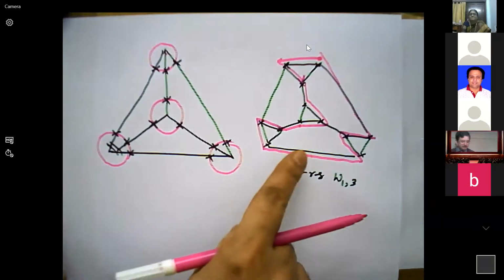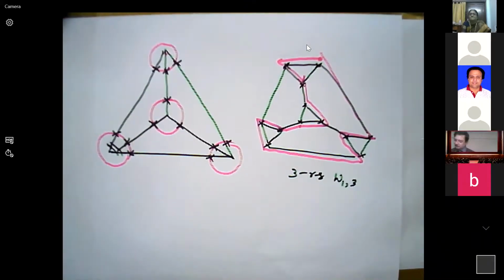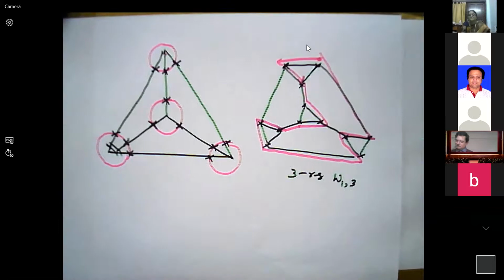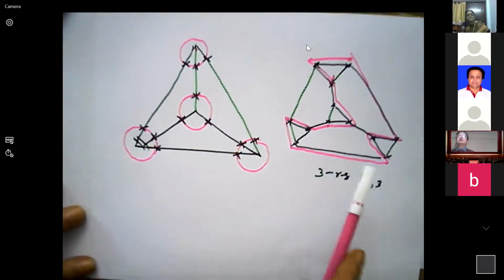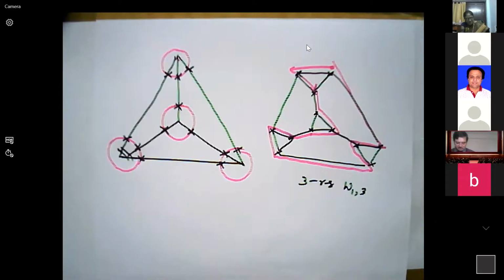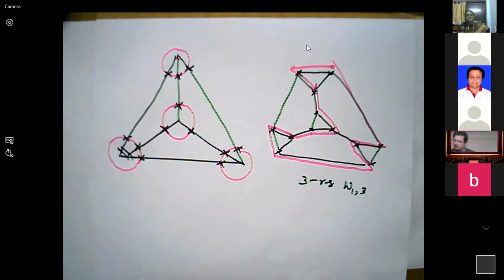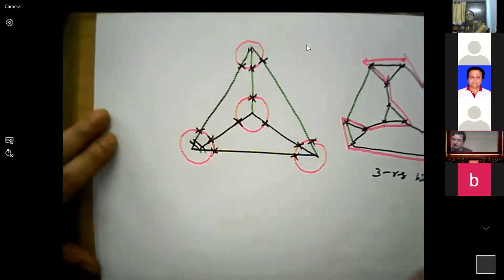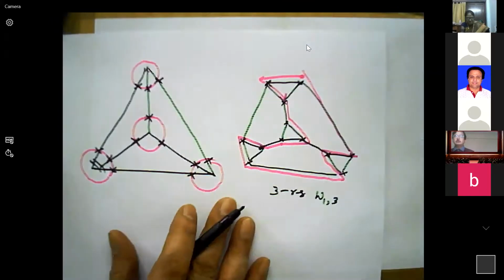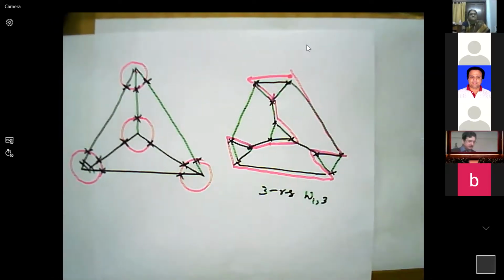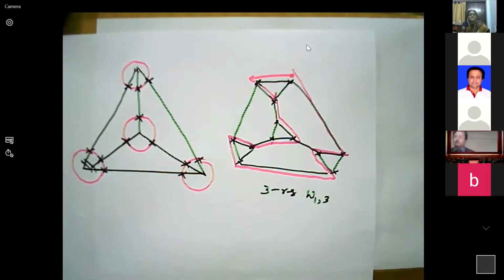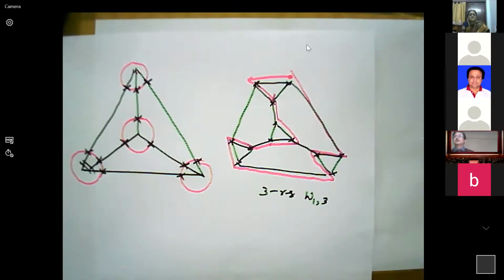This Hamiltonicity helps us to define a new concept on locating sets also. Those who are interested can find out the locating set for this. This type of structure is not implemented. Three-regular graphs: one of the famous three-regular graphs is the Petersen graph. The Petersen graph is a three-regular, non-Hamiltonian, three-connected, three-edge-connected, three-vertex-connected graph. This is the three-connected, three-vertex-connected, three-edge-connected Hamiltonian graph. This is the difference. Now I'll end up here.